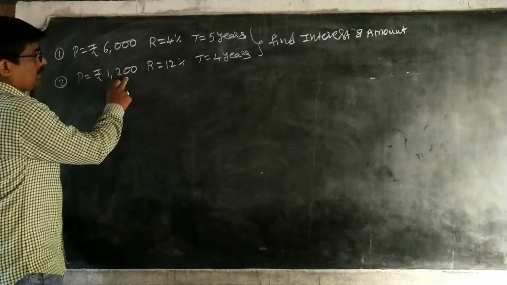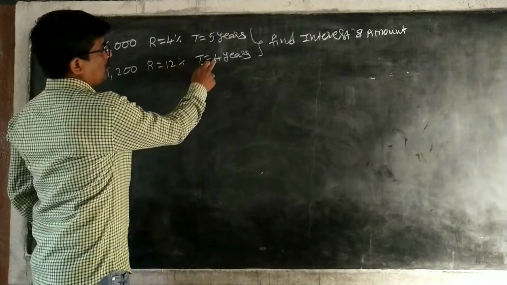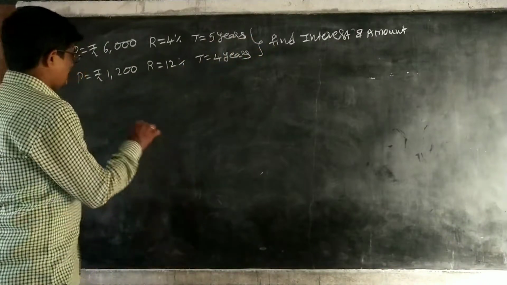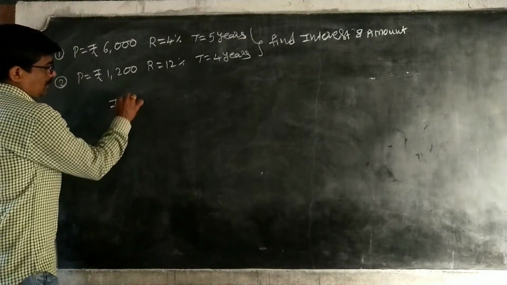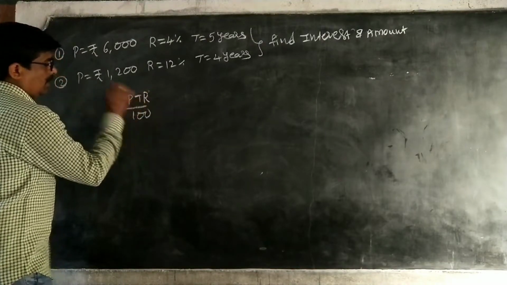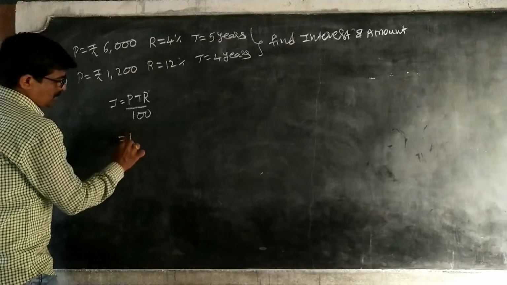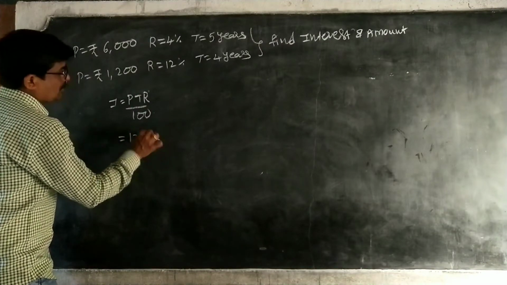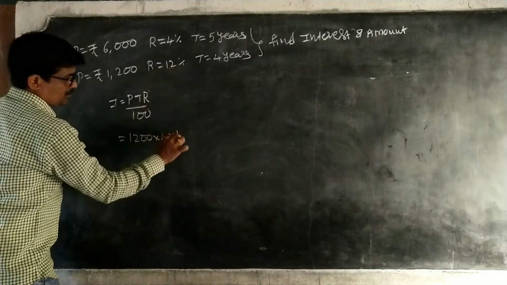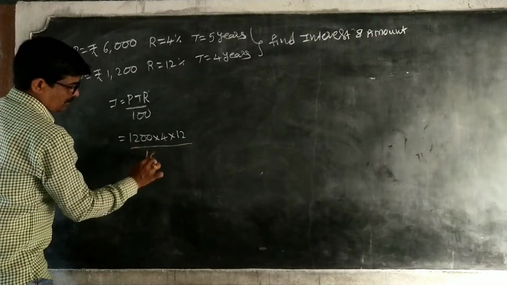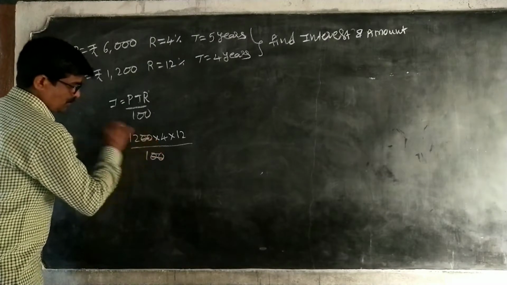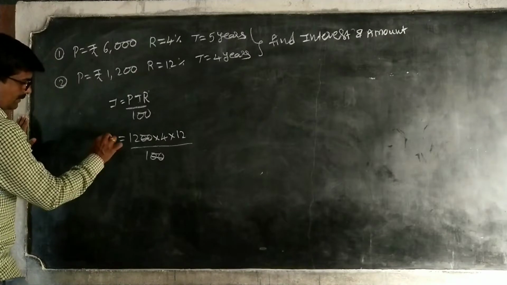P is equal to 1,200, R is equal to 12, T is equal to 4 years. Find interest and amount. Same formula. I is equal to PTR by 100. Principal, how much? 1,200 into T. T means time. Time is 4. This is equal to 12% by 100. PTR by 100. 2 zeros get cancelled.